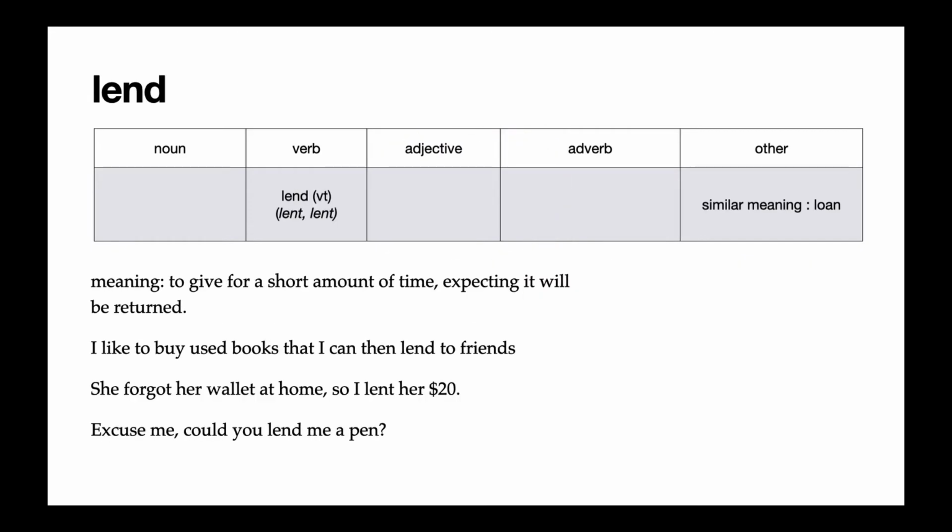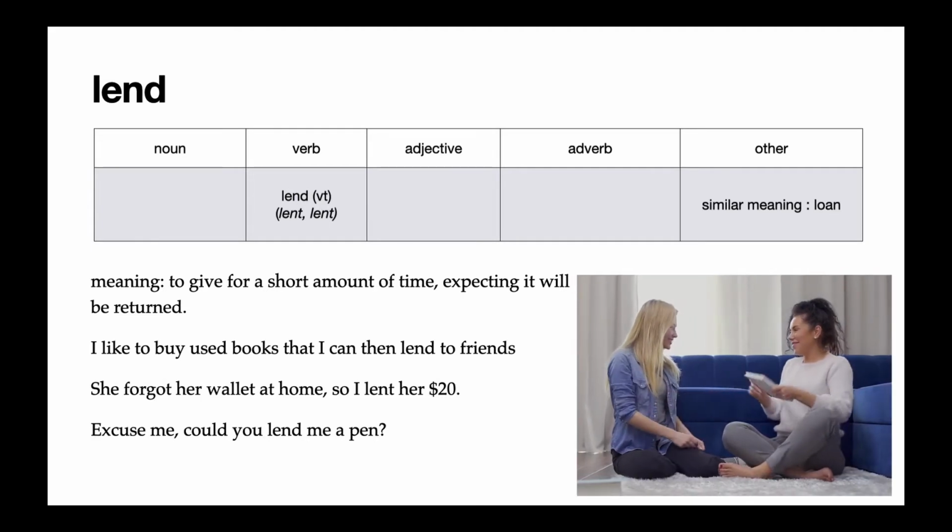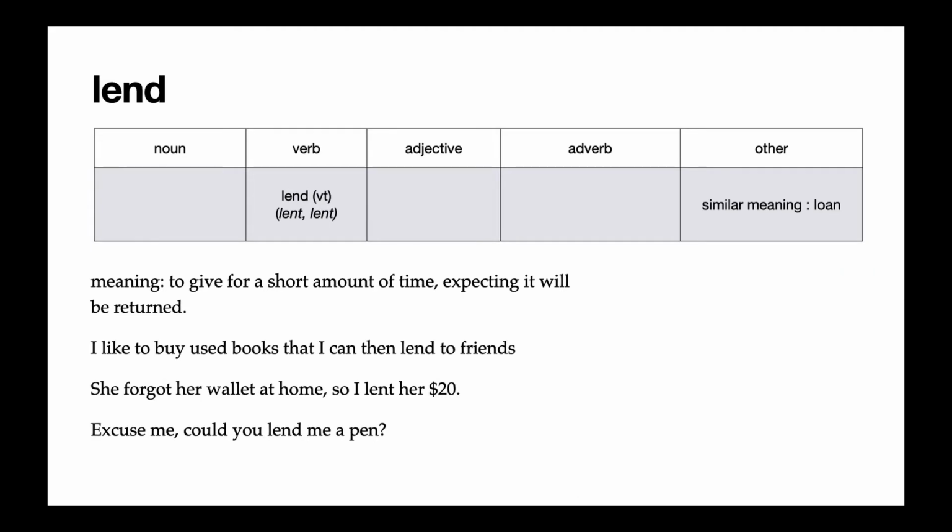Our next word is lend. Lend is a transitive verb that means to give someone something for a short amount of time and expect it to be returned. So in the reading, I said I like to buy used books that I can then lend to friends. That means I'm giving the book to a friend and later they will give it back to me. In the next example, she forgot her wallet at home, so I lent her $20. And here we see the past tense of lend because lend is an irregular verb. It's conjugated like send. So the past tense of send is sent and the past tense of lend is lent.